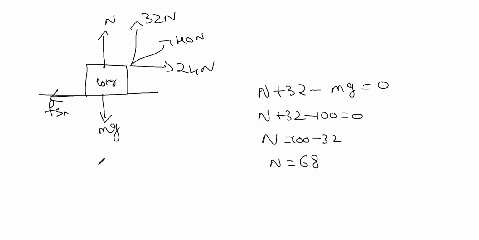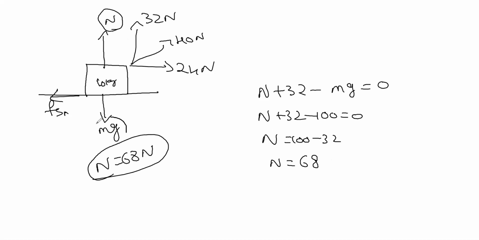So N is 68 Newton, not 100 Newton. See here, because the external component is adding to the normal component, that's why this normal force decreased to compensate with this mg.